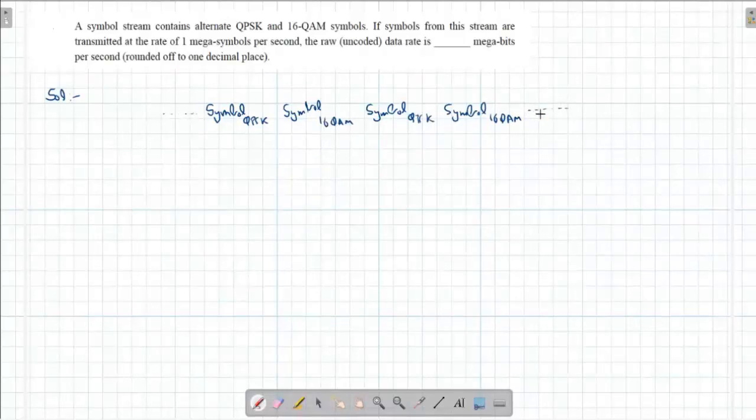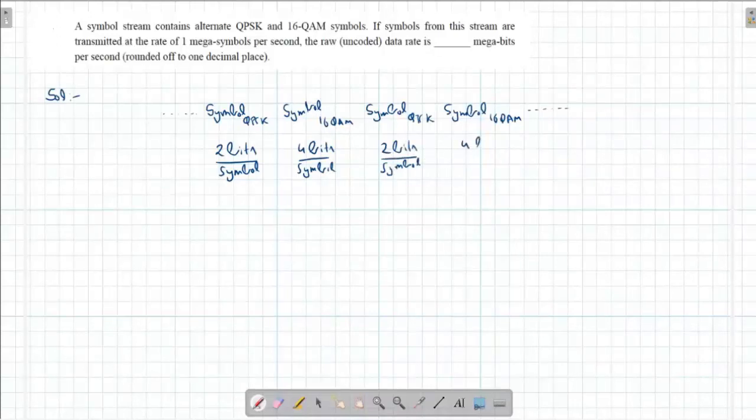This will keep on transmitting alternately. We have 2 bits per symbol for QPSK, and 4 bits per symbol for 16 QAM. Then again 2 bits per symbol, 4 bits per symbol.